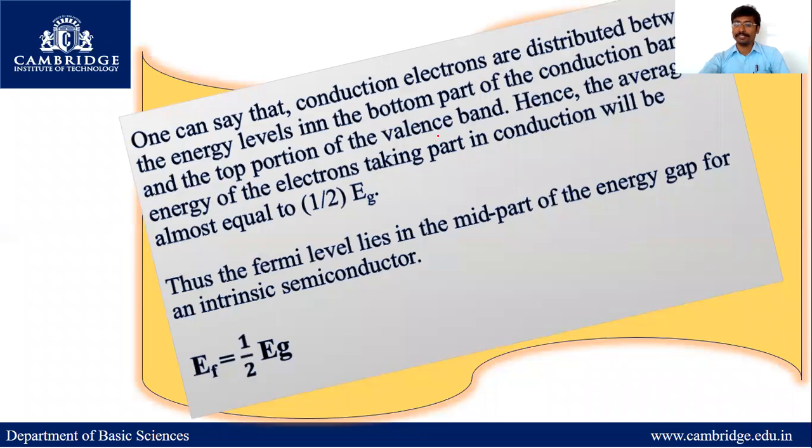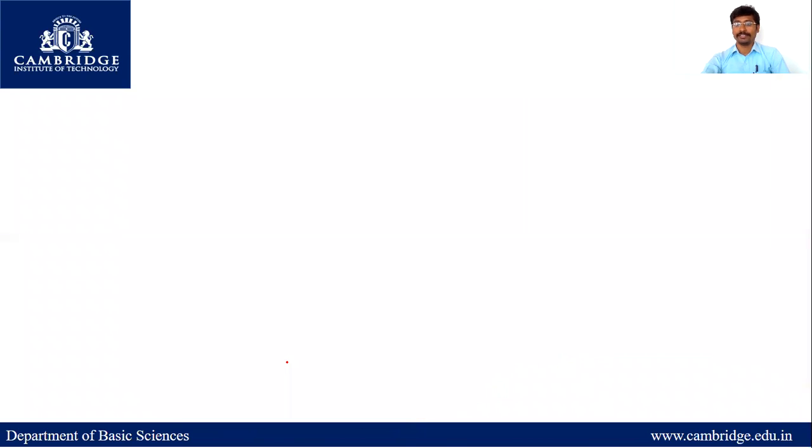The average energy of the electrons taking part in conduction will be equal to half of Eg, that is 1/2 Eg. Thus the Fermi level lies in the mid portion of the energy gap for an intrinsic semiconductor. Here, EF is the Fermi energy and Eg is the energy gap.